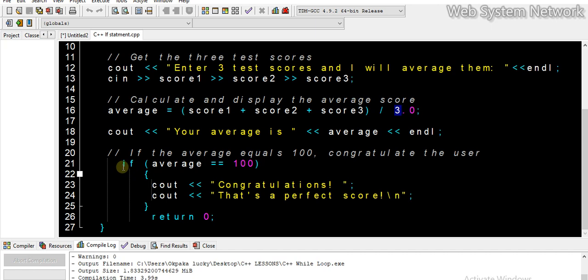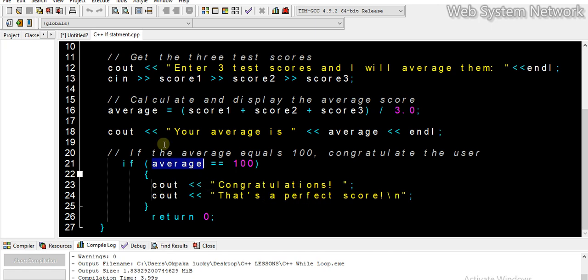If is a keyword in C++. We have if and then the brackets, and our condition inside those brackets. If average is equal to 100, then we congratulate the user. cout, congratulations, that is a perfect score.